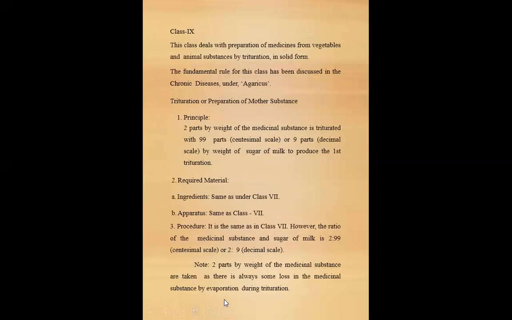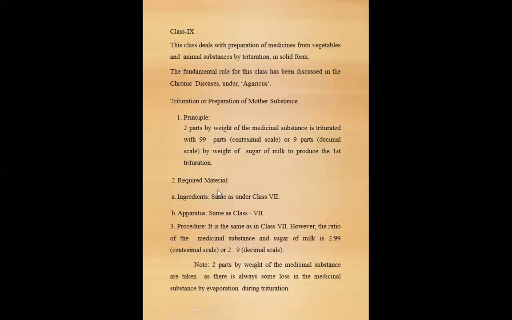Class 9. This class deals with the preparation of medicine from vegetable and animal substances by trituration in solid form. The fundamental rule of this class has been discussed in Chronic Diseases under Agaricus. Trituration, the preparation of mother substance. Principle: 2 parts by weight of medicinal substance is triturated with 99 parts or 9 parts by weight of sugar of milk to produce the first trituration.